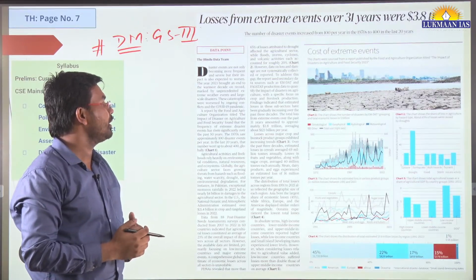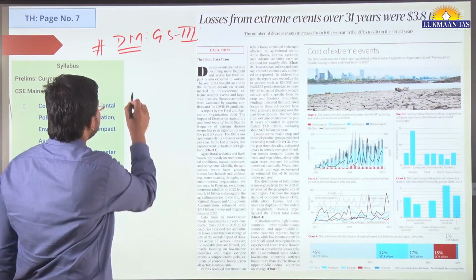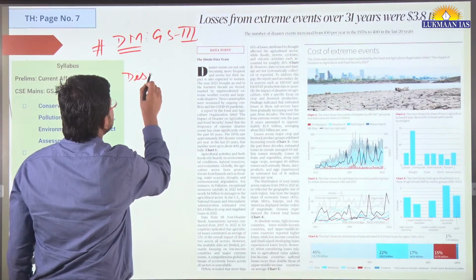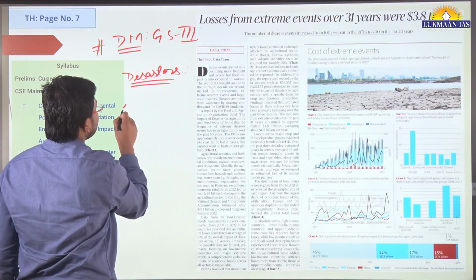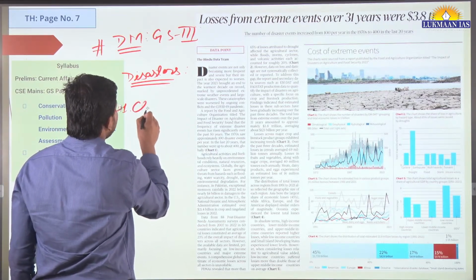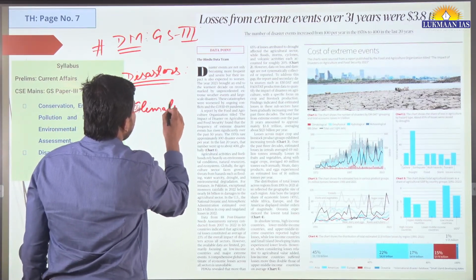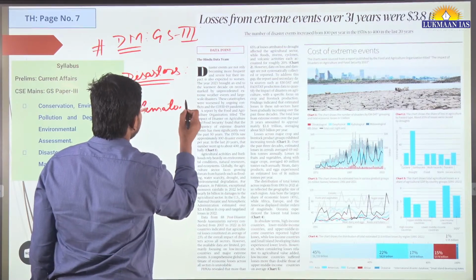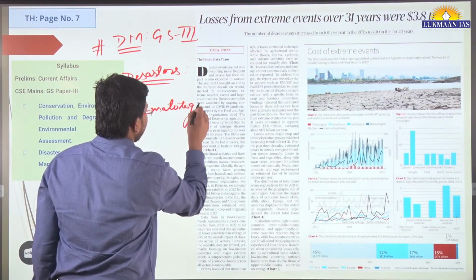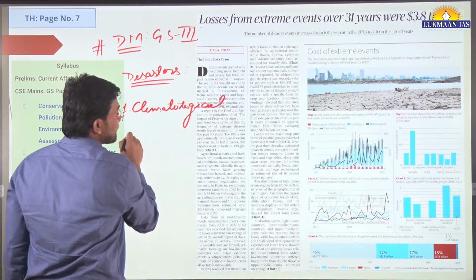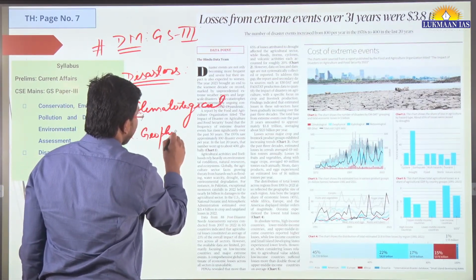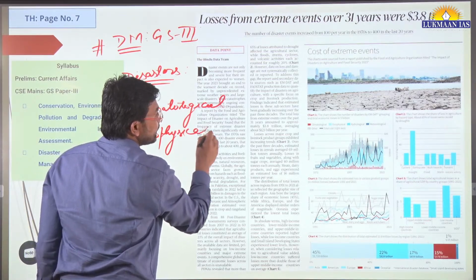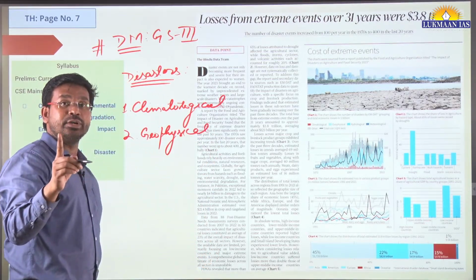So if we talk about disasters, they can be categorized into various forms. One type of disaster can be called climatological. We can have geophysical disasters. What is a geophysical disaster?